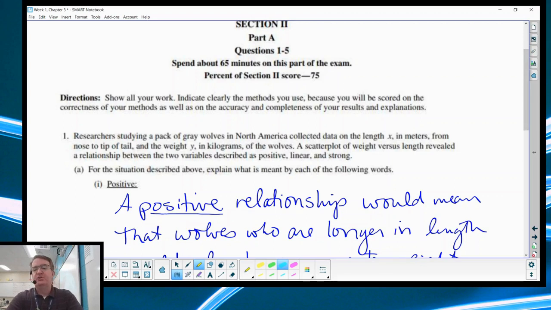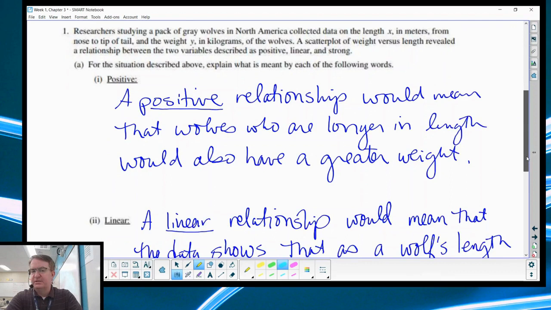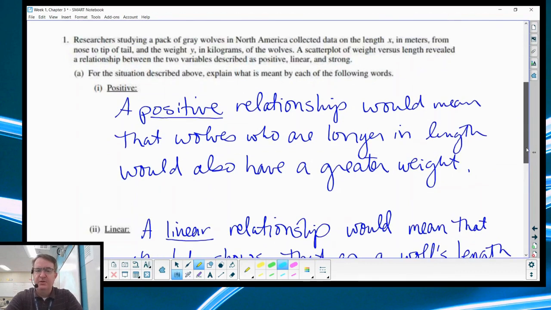So positive relationship, and this I found interesting because I don't know if I would have necessarily done it until I double checked the answer rubric. Okay. Positive relationship would mean that the wolves who are longer in length would also have a greater weight. So it's not just a matter of saying, okay, the data is really tight, etc. You want to say, as one goes up, the other goes up. You want to give a specific in context. And again, I don't think you can go wrong by relating it back to the original problem and putting things in context. So make sure you do that.